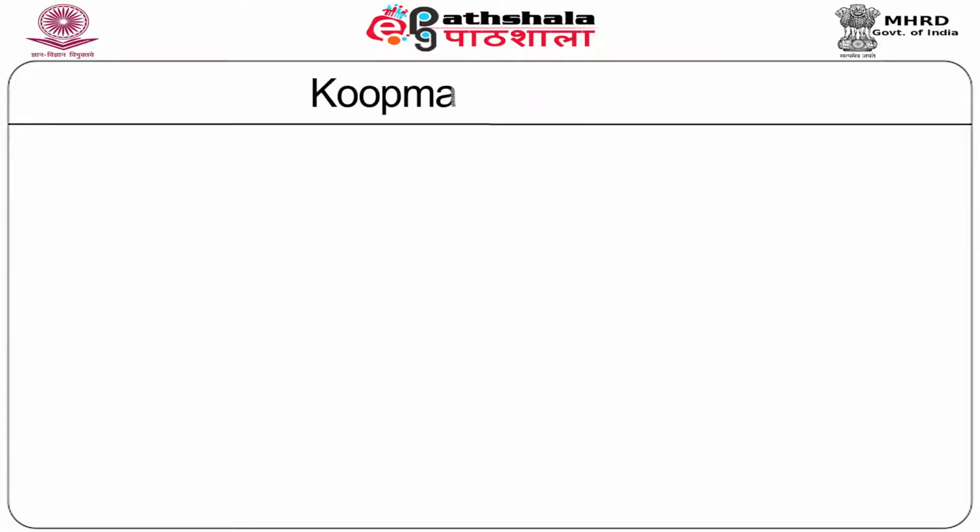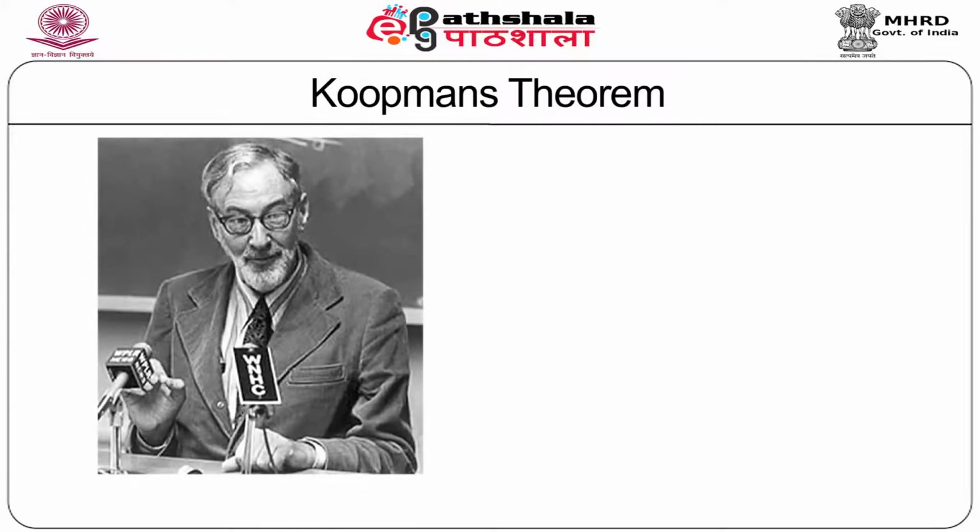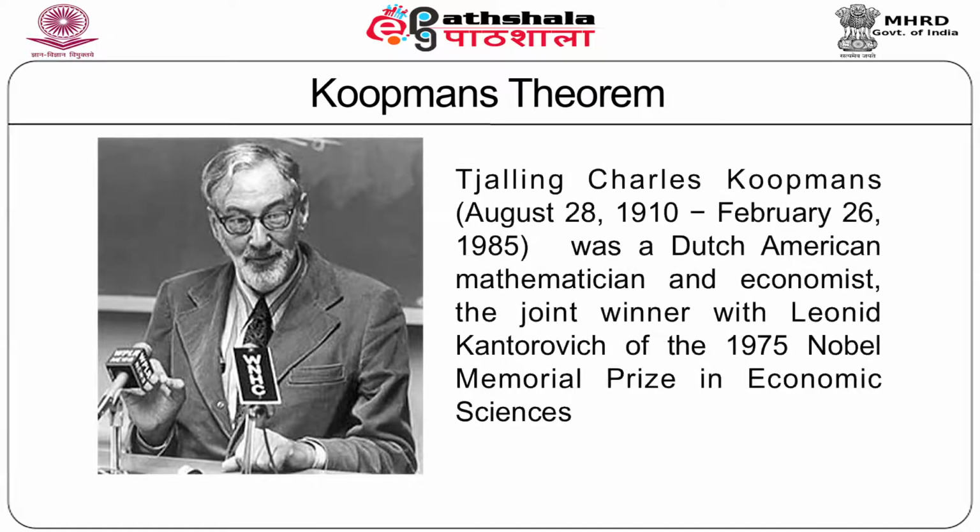Let us first start with the history. Charles Koopmans, the photo of whom is shown in the left side of the slide, was born in the year 1910 and he passed away in the year 1985. He was a Dutch-American mathematician and economist, the joint winner of the Nobel Prize in the year 1975.